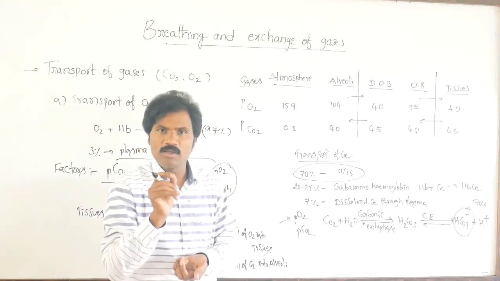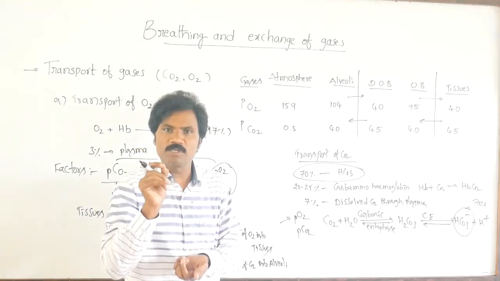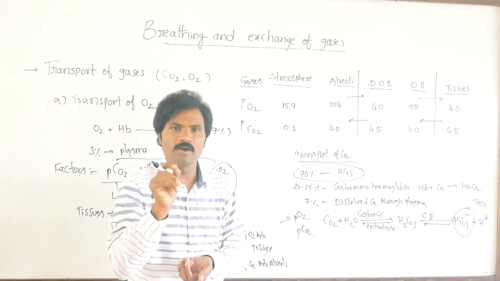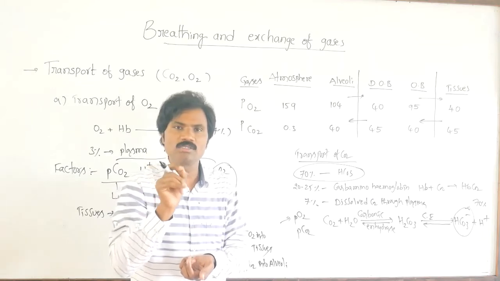So remember the maximum percentage of carbon dioxide transported in our blood: that is bicarbonate. Related to oxygen, oxyhemoglobin.